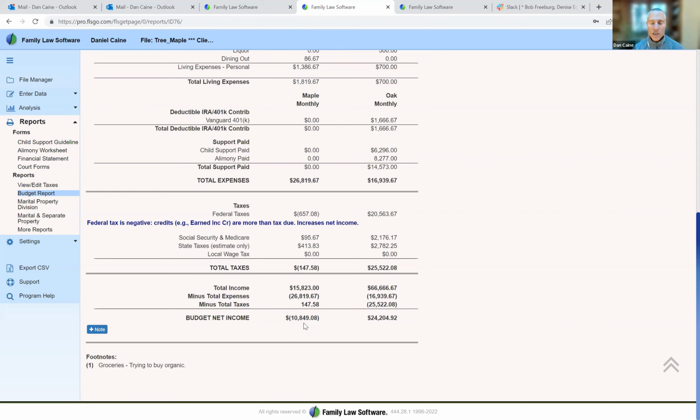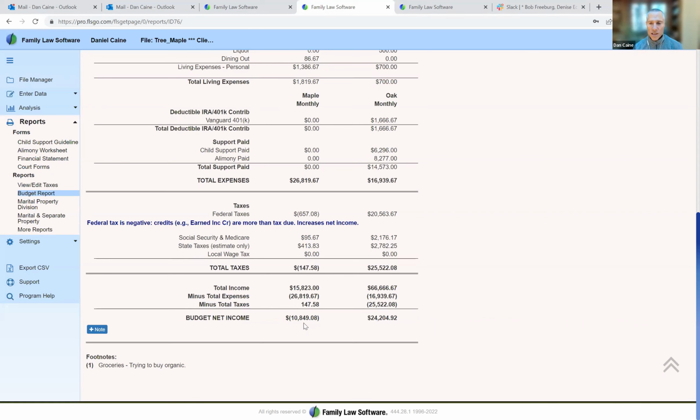Well, one way to adjust this is to increase the alimony amount. And under the circumstances, they all agree we want Maple to be able to stay in the family home. We're going to agree to negotiate alimony, not be limited to the amount that's calculated by the statute. We're going to negotiate an alimony amount between the parties.